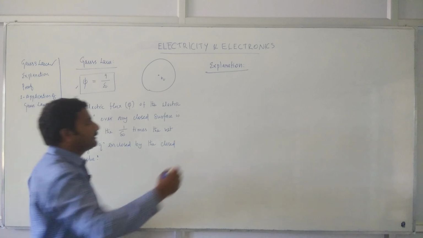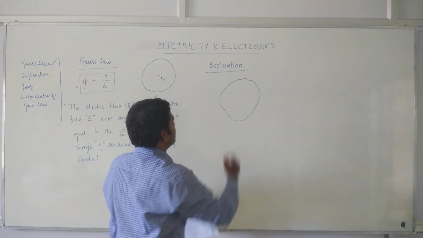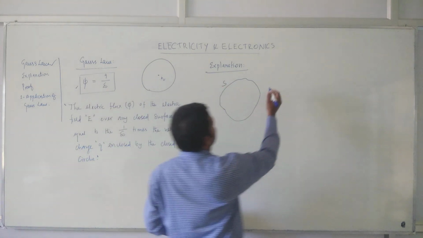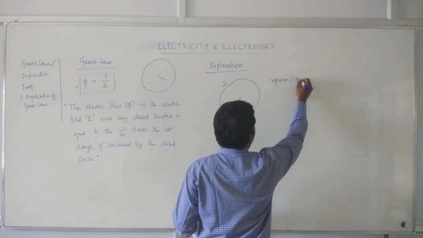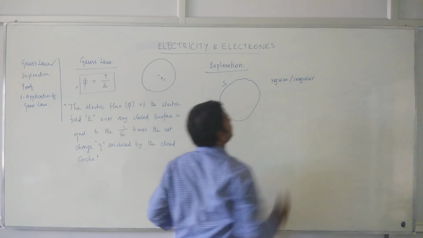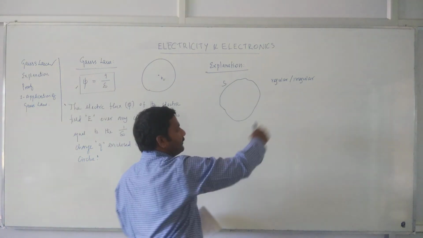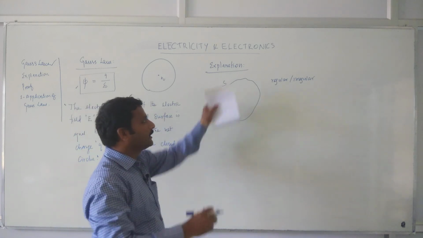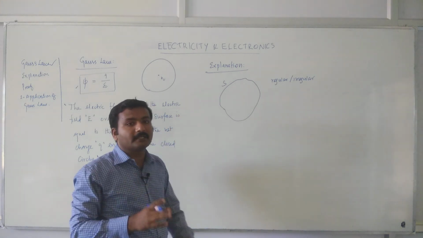Let us consider a closed surface. Let us denote the surface as S. Now the surface may be regular or irregular. Regular means you can have a circle or any other regular shape. Irregular means it's like if you take a stone or something, its surface will be of irregular shape.